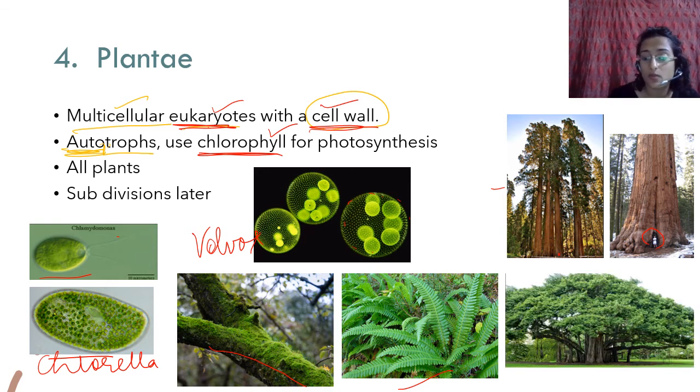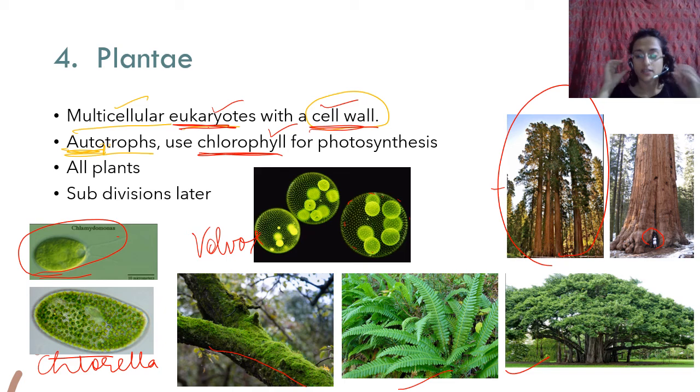And these, for example, this is the banyan tree. This is from the Kolkata Botanical Garden, a really big banyan tree. So my point is, you have everything from a single unicellular Chlamydomonas to these big plants. So there is a huge diversity even in plants. So just because they have a cell wall and they have chlorophyll for photosynthesis and they are autotrophic and they're eukaryotic, that is why they are all plants, even though they are very diverse. Okay.